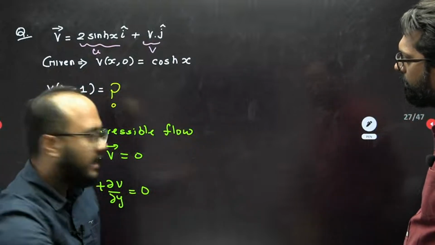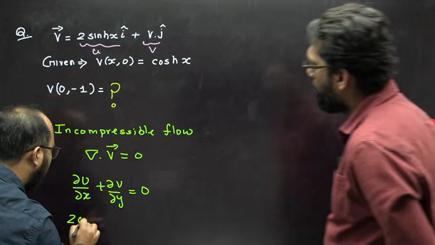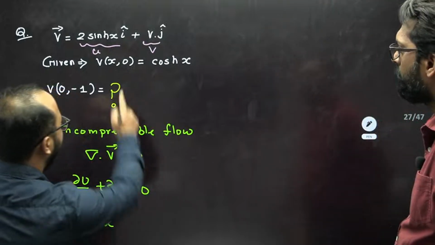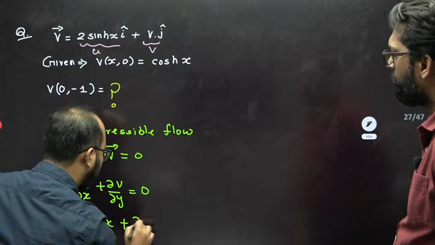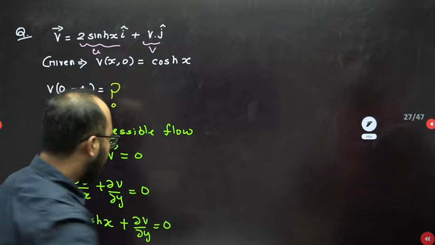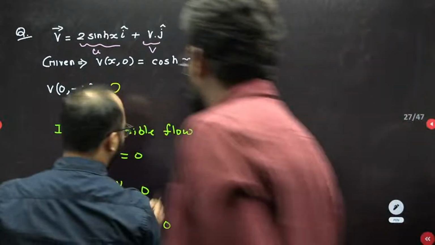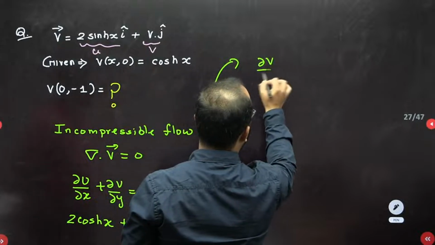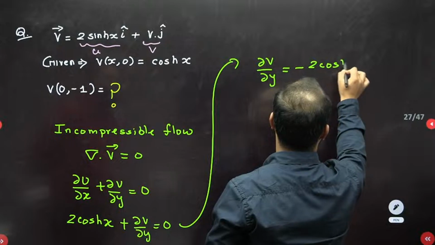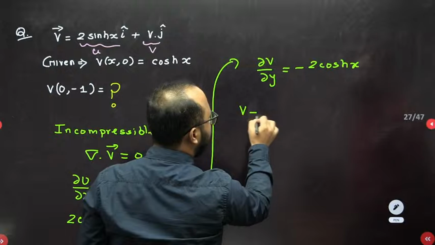Now u is given as 2 sinh x, so dou u by dou x is simply 2 cosh x. And we don't know about the v part, so we write dou v by dou y equals 0. Now dou v by dou y equals minus 2 cosh x. Simply I need to do integration.